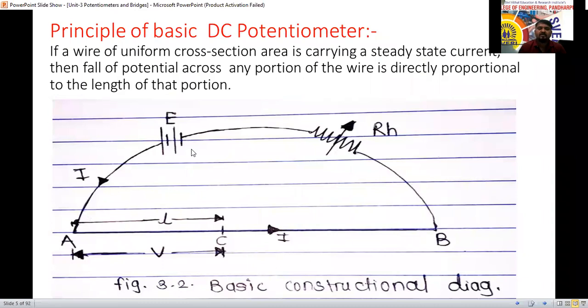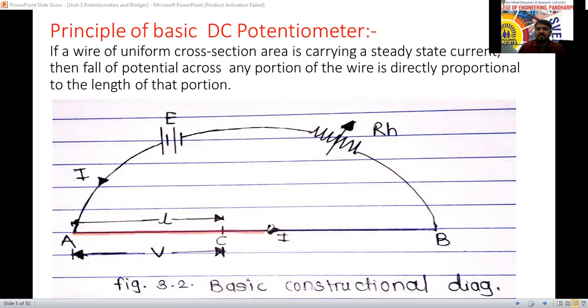See here, we have considered one conductor of uniform cross-sectional area. Just a minute, I will draw the conductor here. This is the conductor I am going to use now. It has uniform cross-sectional area.